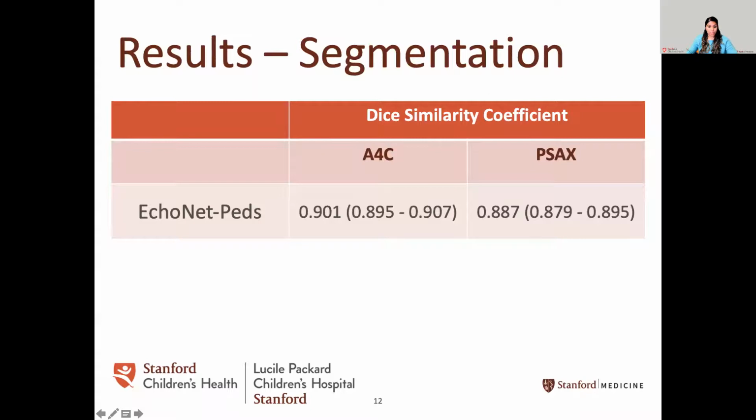Now for the big question: how did the model perform compared to its human counterparts? We start with looking at segmentation. Typically, a dice similarity coefficient is used to assess spatial overlap, with 0 having no overlap and 1 having complete overlap with the image. As you can see, EchoNet Peds performed very well in both the apical 4-chamber views and the parasternal short axis view, with dice similarity coefficients at 0.9 and 0.887.